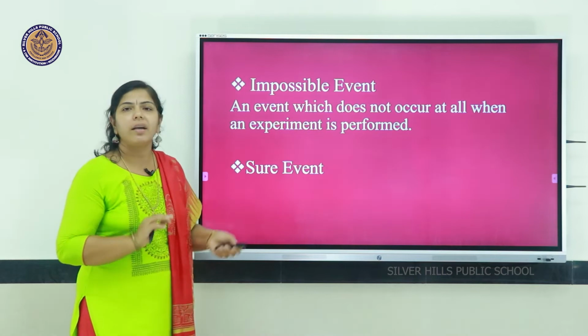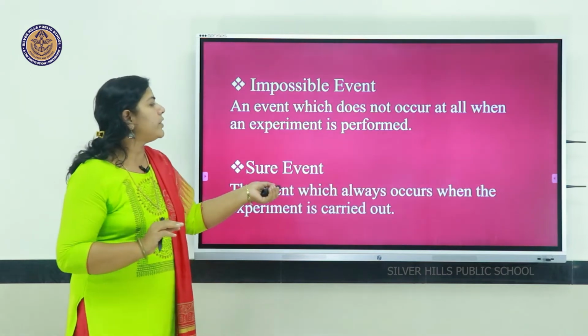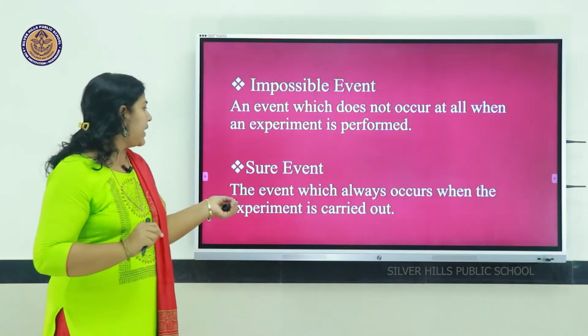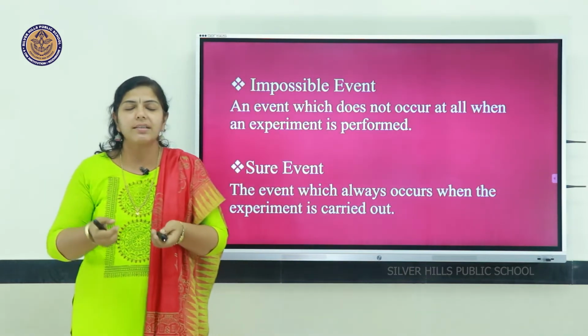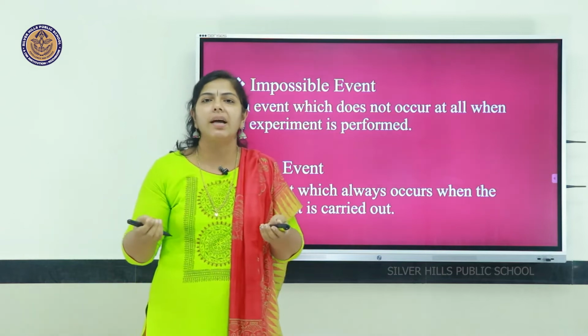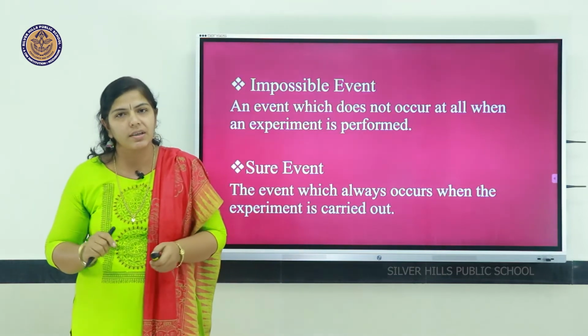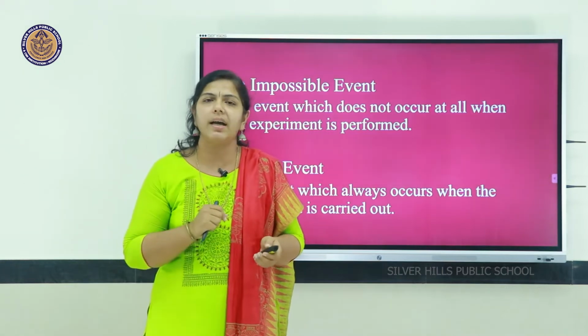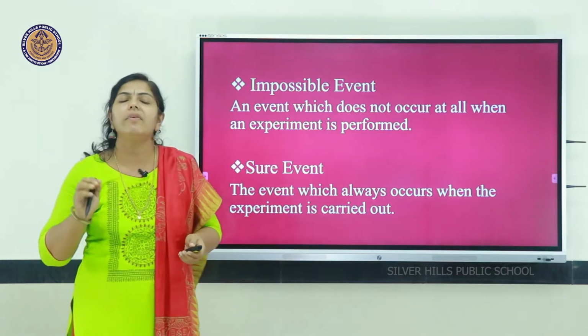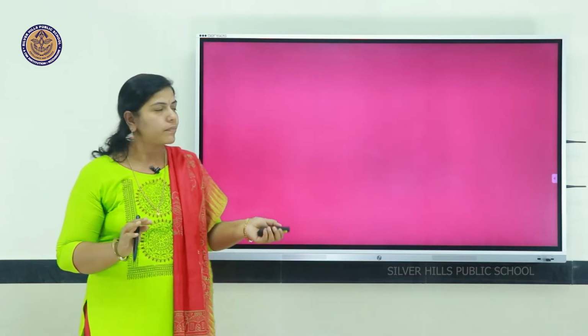In the same way, a sure event is the event which always occurs when the experiment is carried out. When we throw a die, we get numbers from 1 to 6. It is a sure event, which always occurs.